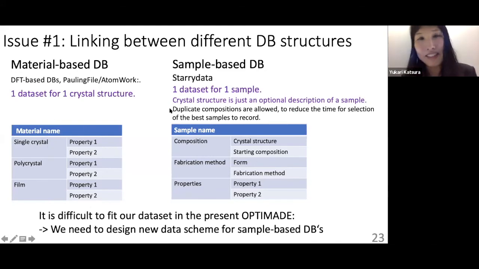But our database is sample-based. We have one data set for one sample, so we just have an entry for the material sample name. And we just try to describe each sample by specifying the composition, possible crystal structure, starting compositions, fabrication methods, and properties. So it is very difficult to fit our database into the present Optimate. We have to design a new data scheme for sample-based databases.